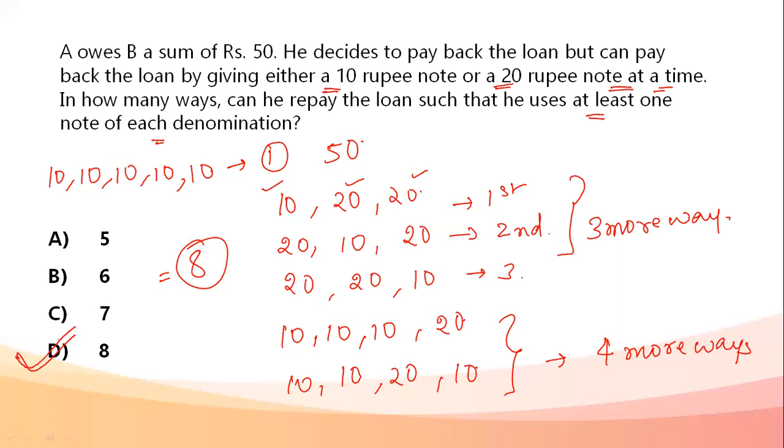So my answer is the total number of ways in which I can repay the loan such that I'm using at least one note of each denomination, because available options were either a 10 rupee note or a 20 rupee note. It becomes 8 ways. Important thing was considering 10, 20, 20 and other orderings as different ways.